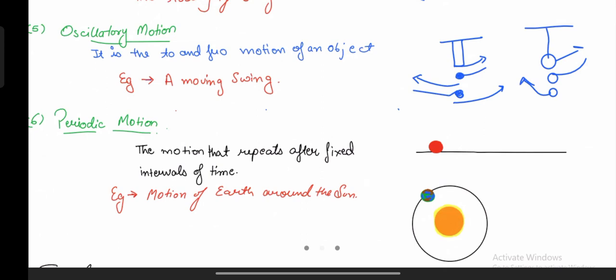What does that mean? That it is revolving around the sun. For example, it starts at this point. Let's name this point A. Then it completely rotates like that, and comes back to this point after the same interval of time, right? And again it starts, and again comes back after the same time. So periodic motion is when an object repeats its motion after a fixed interval of time.